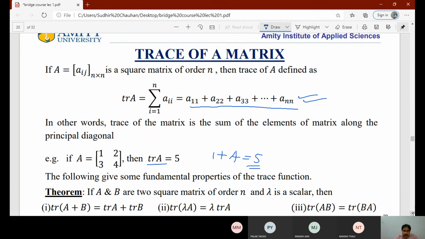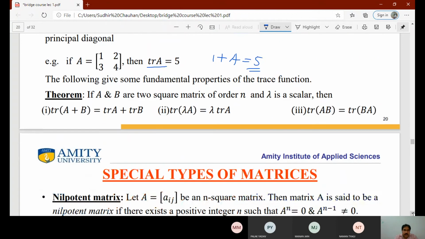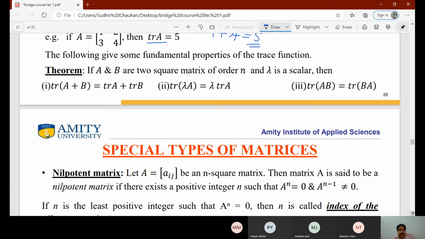Now we have some properties for the trace of a matrix. If A and B are any two square matrices of order n and lambda is any scalar, then trace of A plus B is equal to trace of A plus trace of B. Trace of lambda into A is lambda into trace of A. Trace of AB is equal to trace of BA.